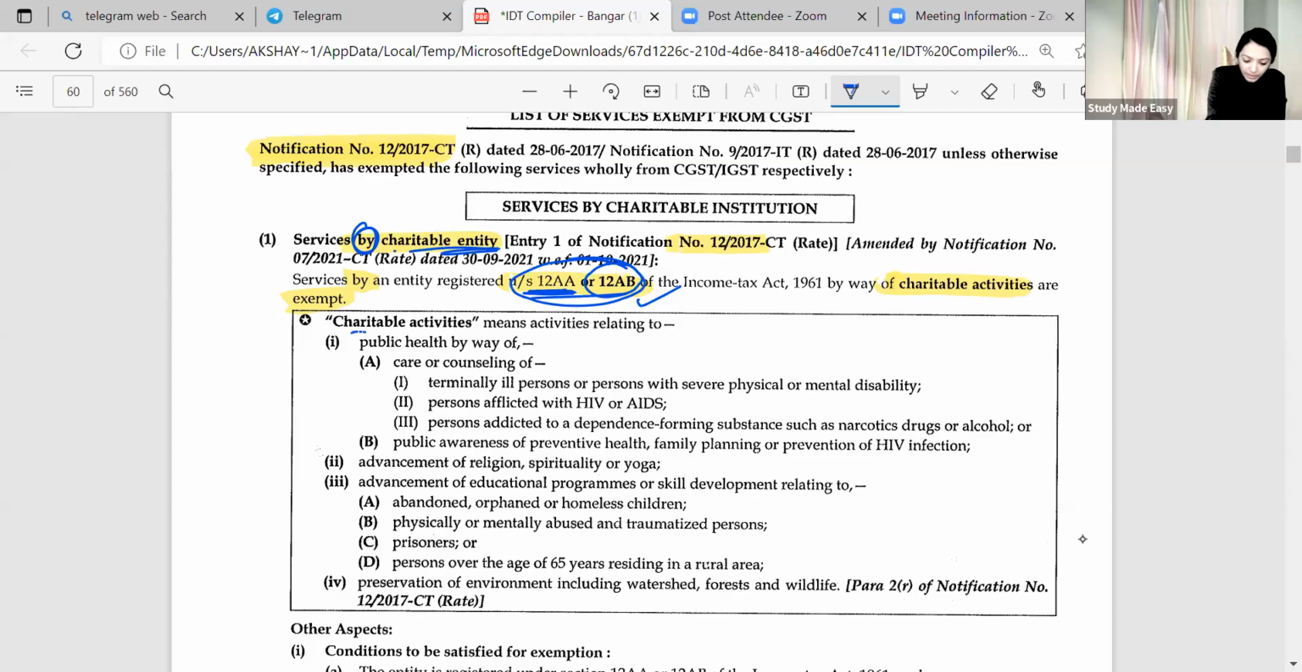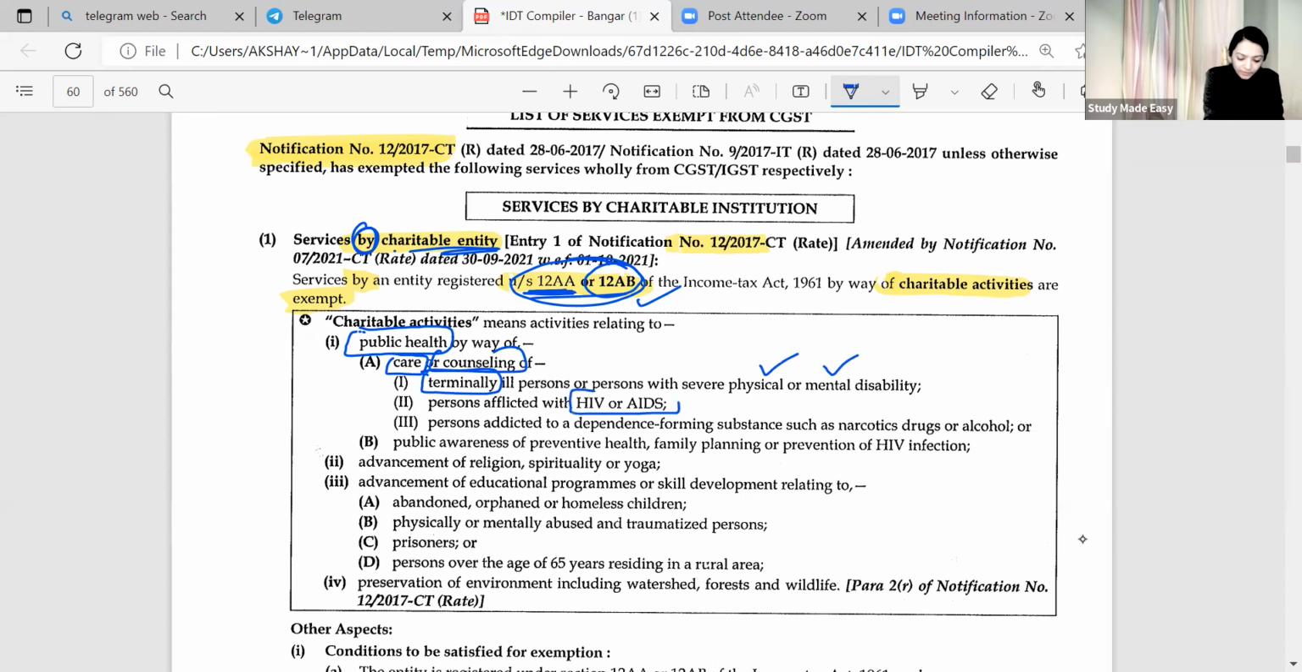Although it is registered under the Income Tax Act, yes, but it has a well-defined charitable activity. So charitable activity number 1: first of all, public health. Only notice the word public health. Whether you are giving care or counseling, either you are taking care or you are just giving the counseling, whether care or counseling of terminally ill people, either physically or mentally ill.